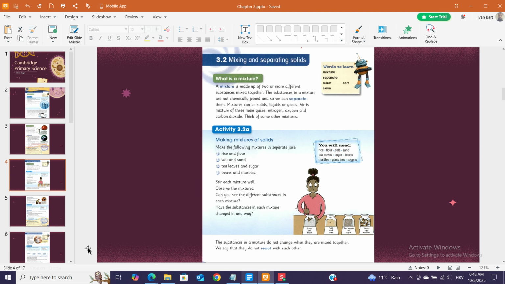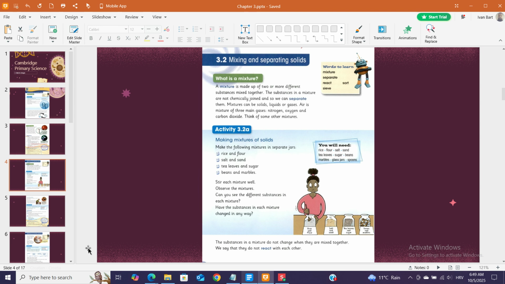Separate, react, sieve, sort. You will need rice, flour, salt, black circle, sand, tea leaves, sugar, beans, marbles, glass jars, spoons.